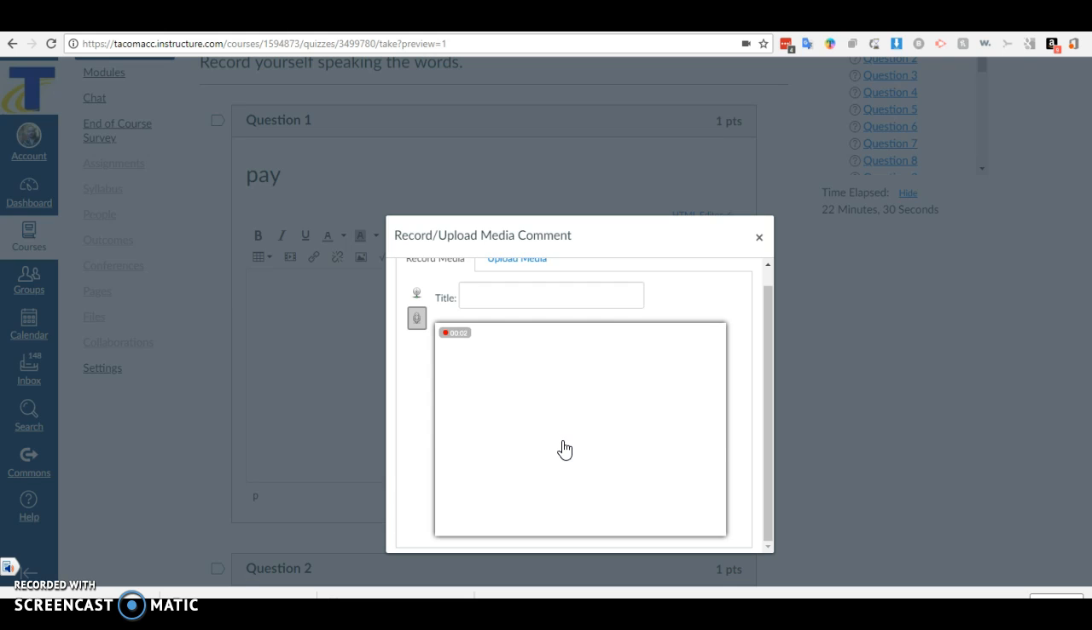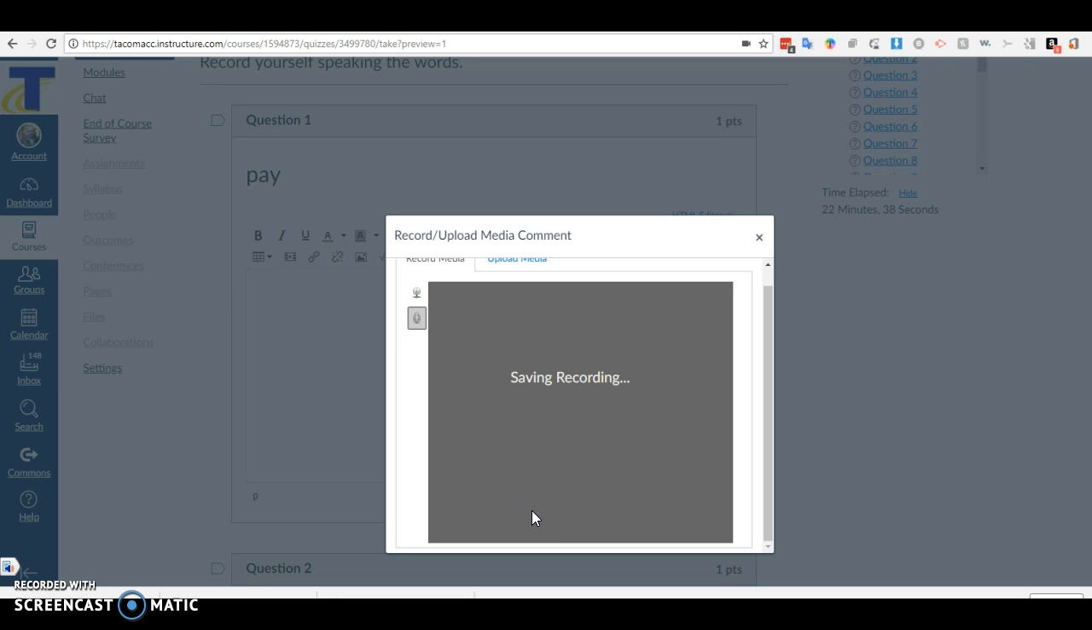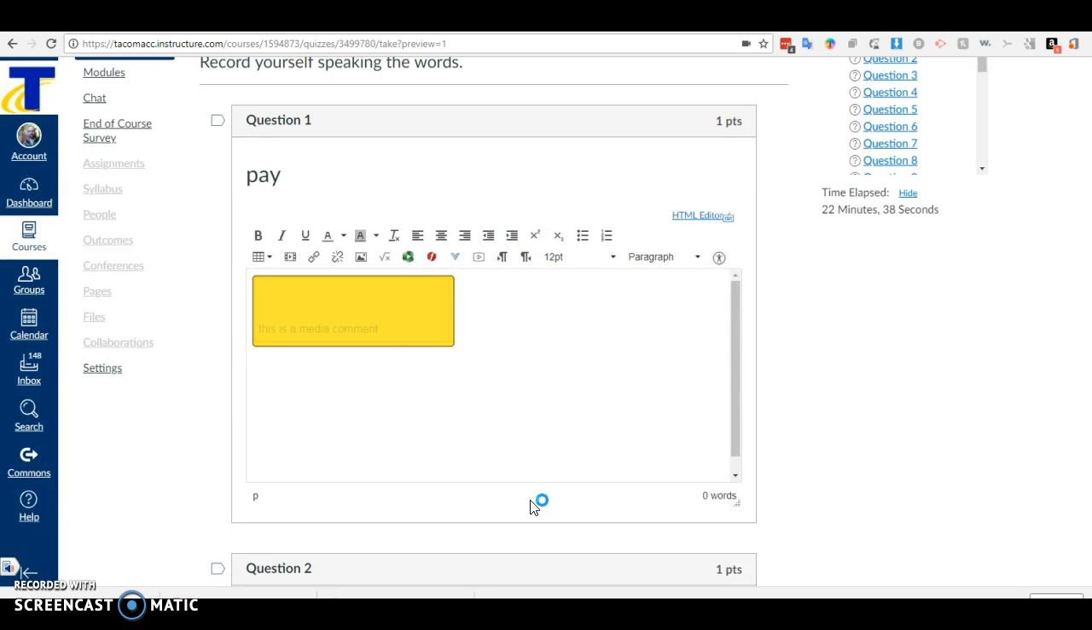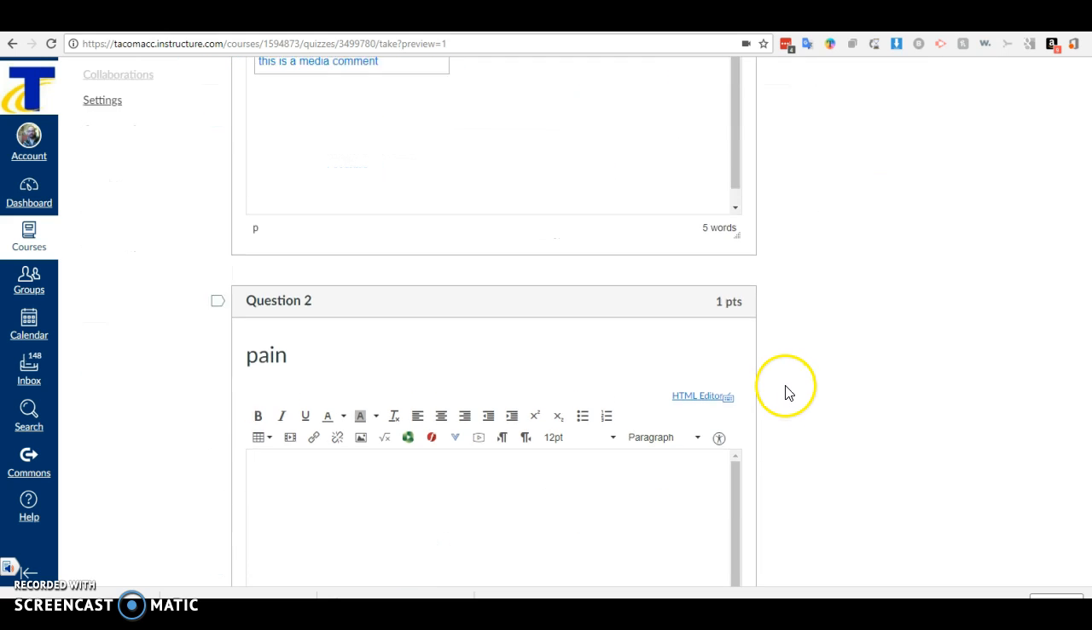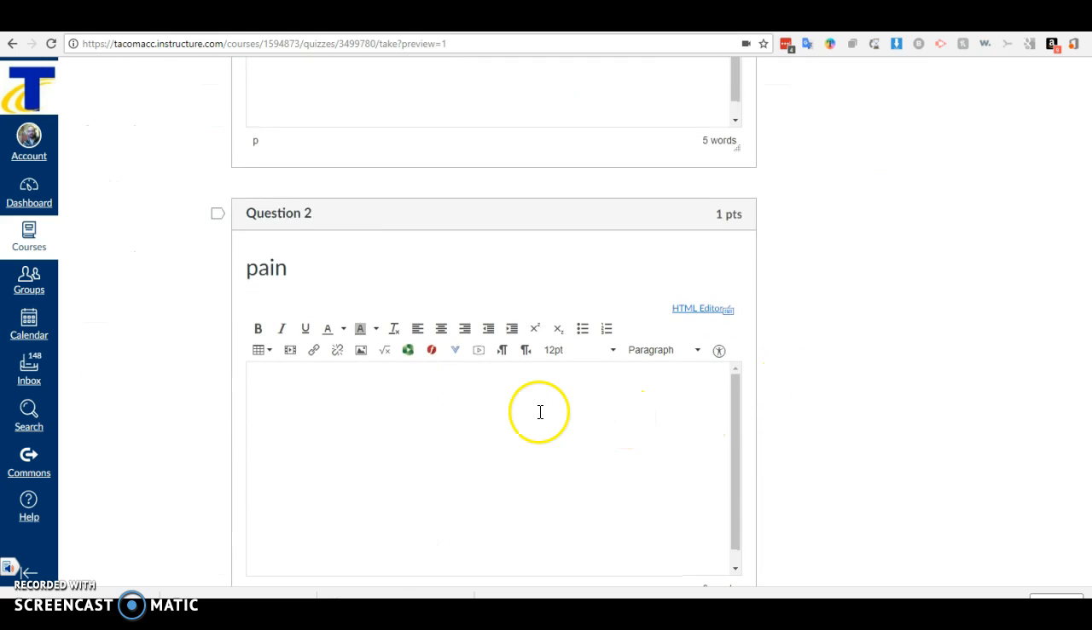Sounds good, so I'm going to save it. After I save it, I can see that my sound is here. And then I can move on to the next question, click in the box, click on record, and do it again.